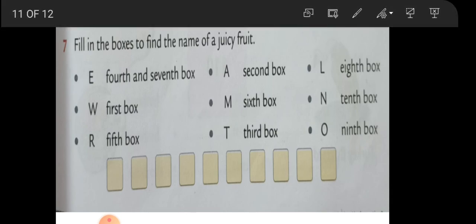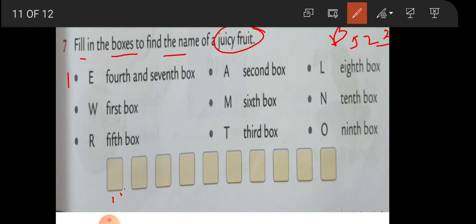Oh, there's one more. Sorry. Question 7. Fill in the boxes to find the name of a juicy fruit. After following these instructions which are given here, this is on page number 23. Page 23, 7th question. Fill in the boxes to find the name of a juicy fruit. And these are the instructions. First we will see. Now there are 1, 2, 3, 4, 5, 6, 7, 8, 9, 10 boxes.